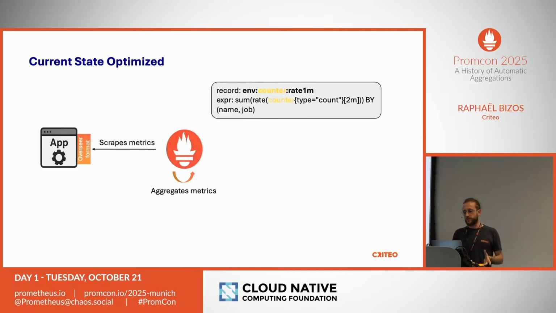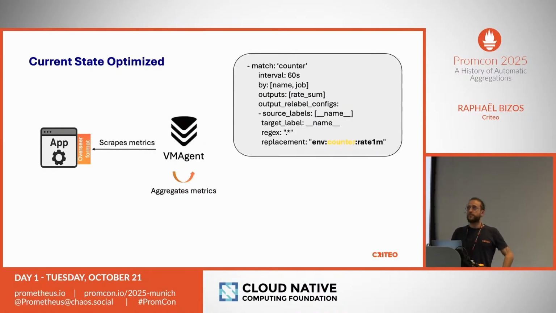You might have noticed that the way we use Prometheus, it's kind of like an agent. We don't really leverage the TSDB. We scrape and we remote write. We don't really retain the data for some time. The thing is, we would like to use Prometheus agent. The problem is it doesn't support recording rules, so we can't really do the same thing as we did. VM agents come with streaming aggregation that is kind of like recording rules, but limited to aggregations.